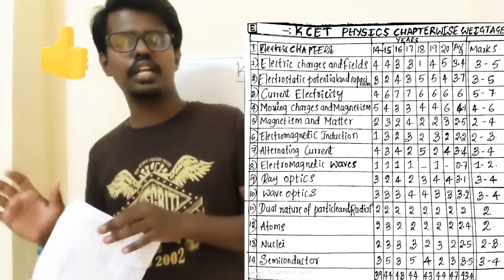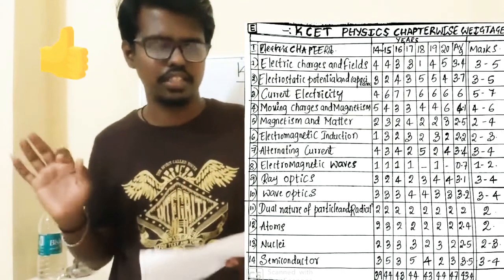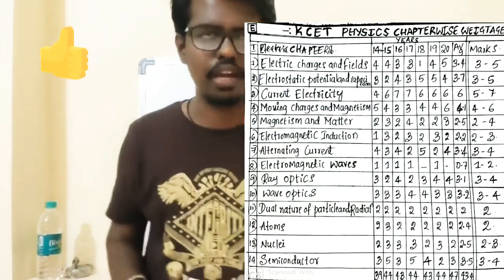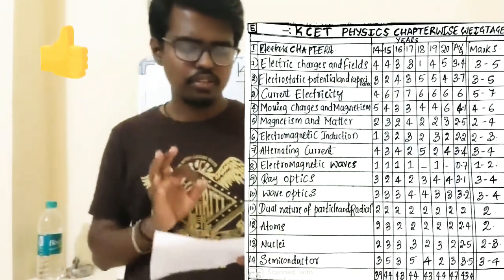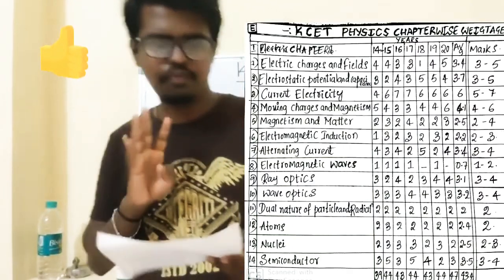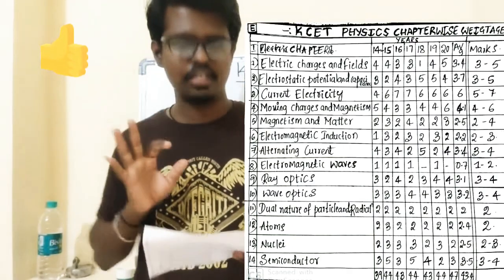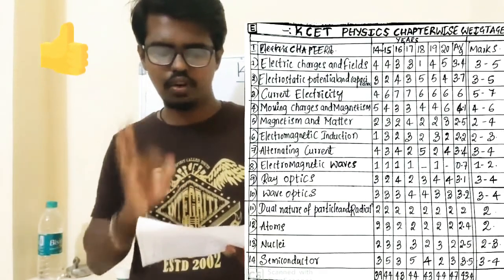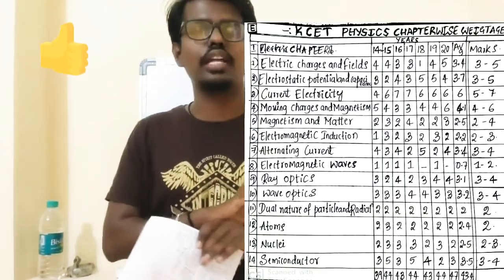One of the biggest and very important chapters for the board examination and also for Kcet, JEE and NEET is current electricity. From current electricity you will get a maximum of 5 to 7 marks. In 2014 they asked 4 marks, in 2015 6 marks, in 2017 7 marks, 2018 6, 2019 6, and on average you will get 6 marks from this chapter.